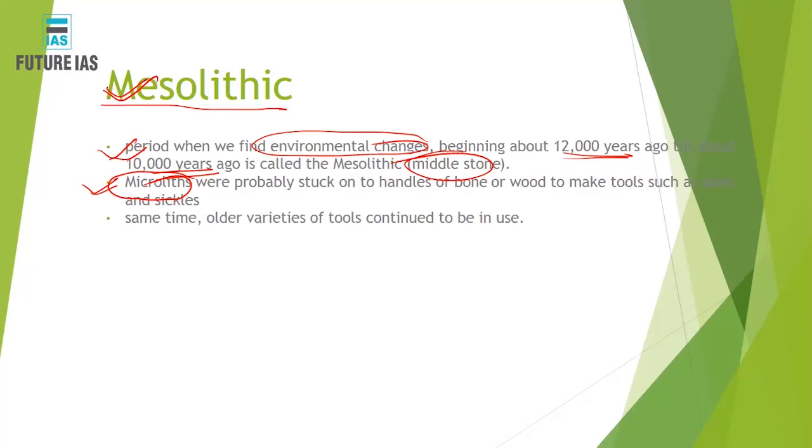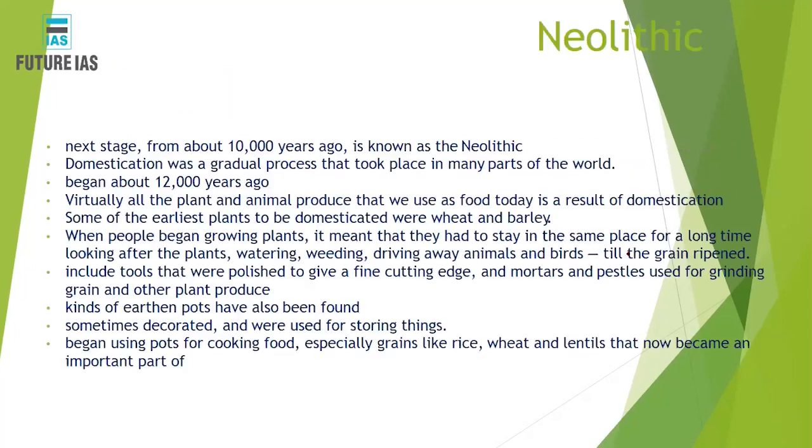Okay, the third is basically called the Neolithic age or Neolithic period. The Neolithic, the next stage, started from 10,000 years ago to the present. Now, during that period, the domestication process started. Exactly, the domestication process started around 12,000 years ago itself.